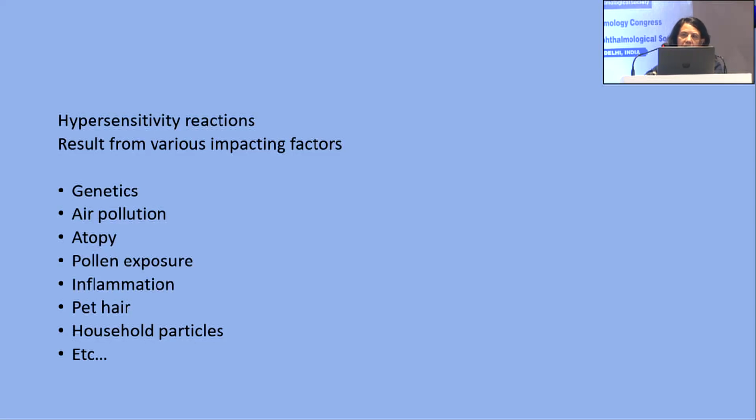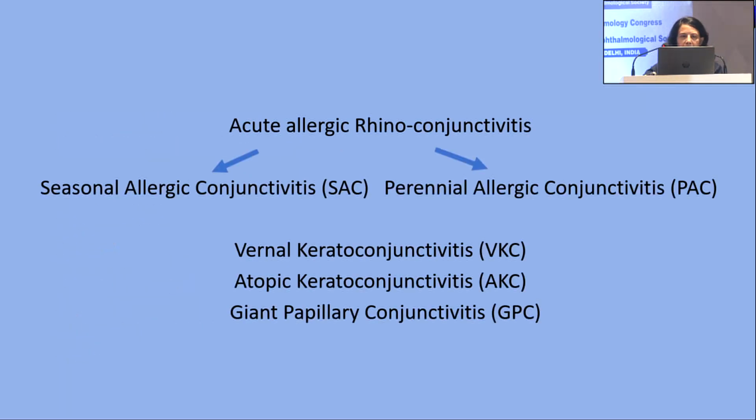Among other factors are environmental factors like air pollution, and atopy, of course, has some genetic relation, and others are pollen, infections, pet hairs, household particles, and the list goes on. How do we classify?